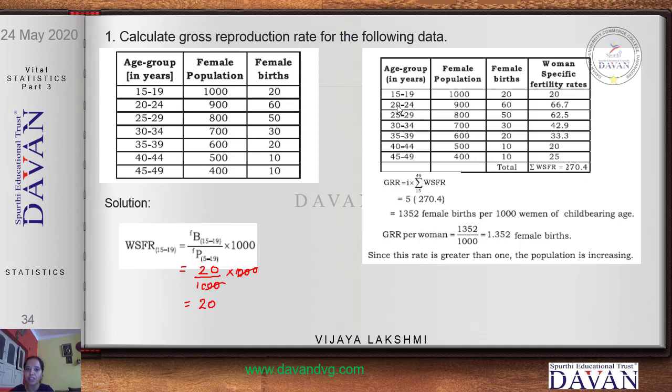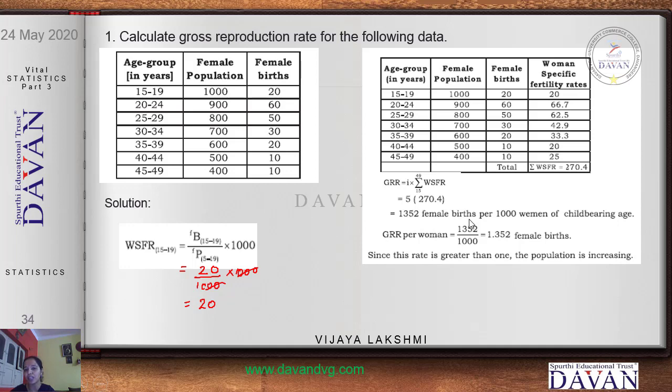I is 5. That is, from 15 to 19 you have a width of 5: 15, 16, 17, 18 and 19. So I value is 5 into 270.4. Multiply this, you get 1352 female births per 1000 women of childbearing age. So for every 1000 women you have 1352 female births happening.